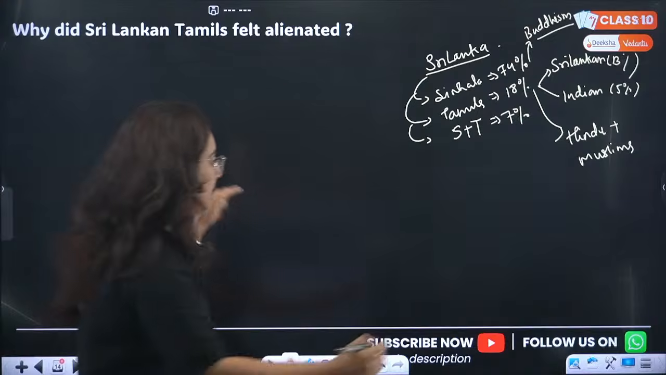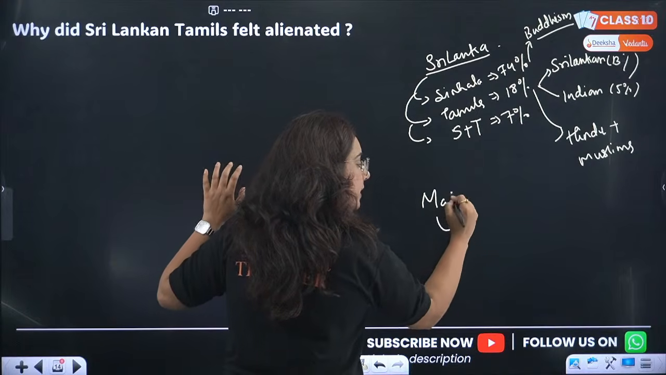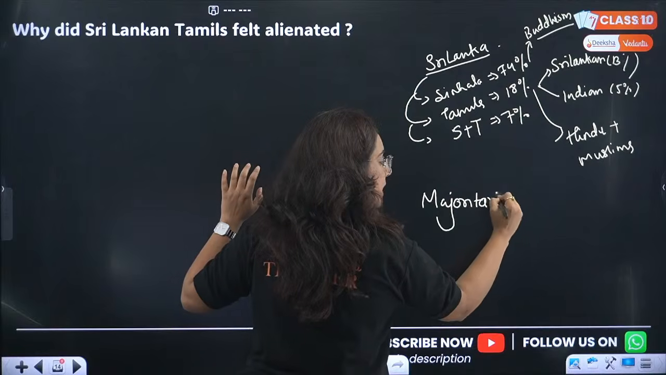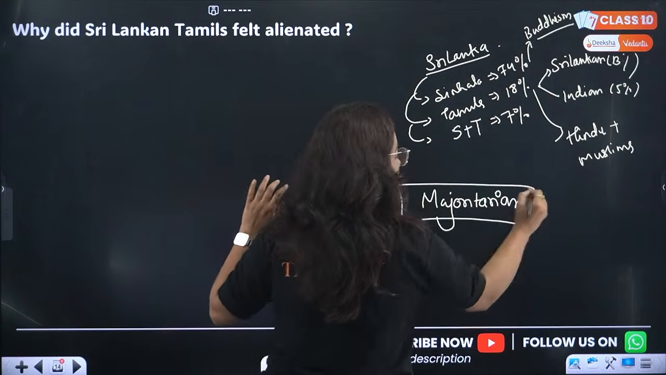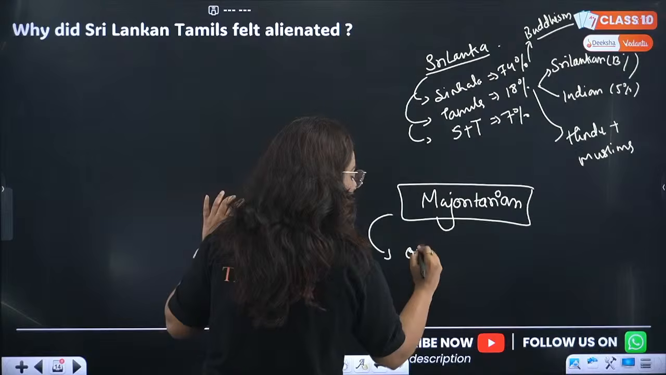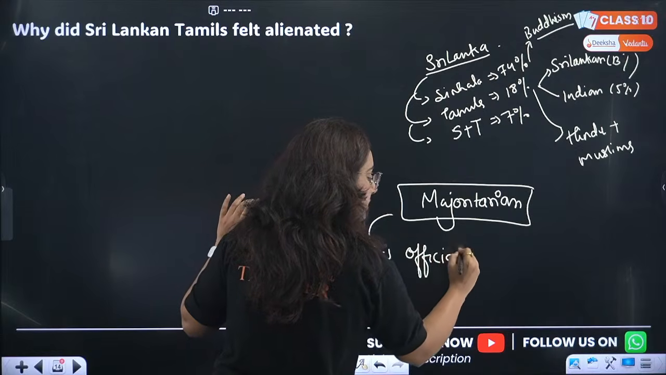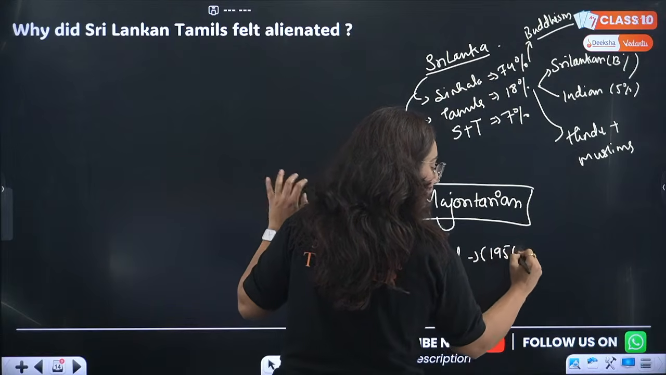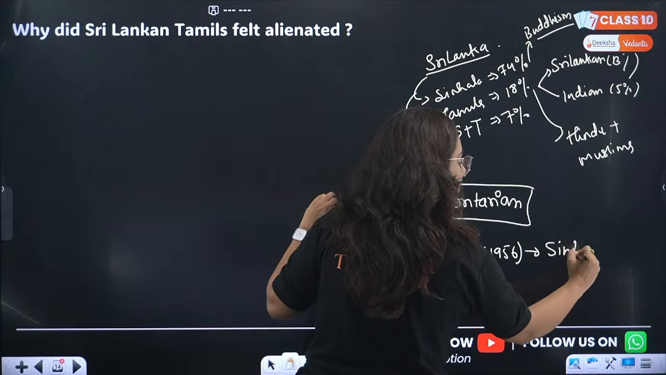Yes, so the problem started when majoritarian policies were adopted by the Sinhala community. And in this majoritarian policy, the official language status, by the Act of 1956, was given to the Sinhala language.